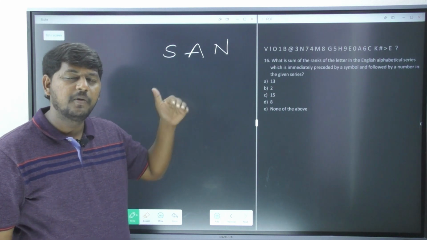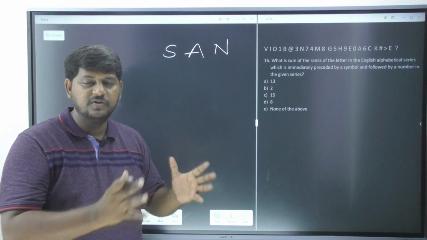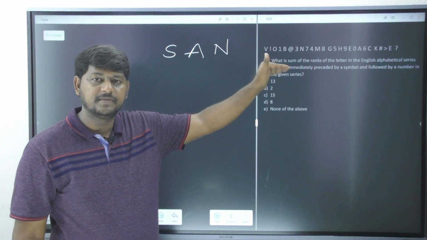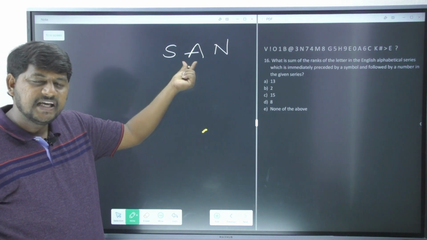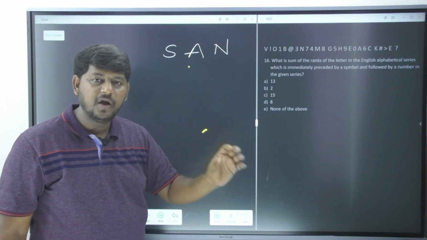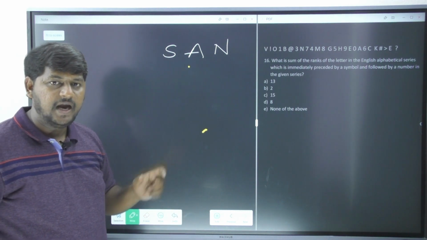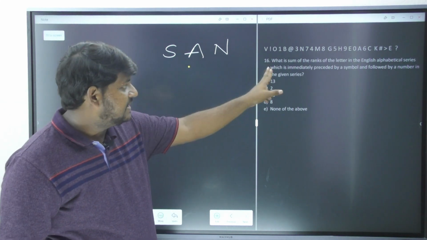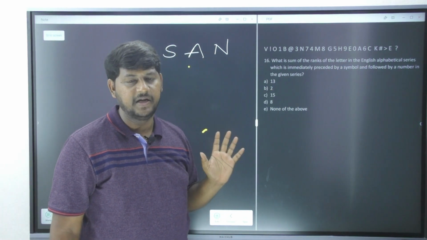Or, if we get multiple answers, then you are supposed to do the sum of the place values of each and every alphabet. He is asking you very clearly. Observe the sequence. In the sequence there are letters. If any letter is preceded by a symbol and followed by a number, then you are supposed to take the place value of that alphabet. And if it is more than one, then you are supposed to do the addition. What is the sum of the ranks of the letter in the English alphabetical series?